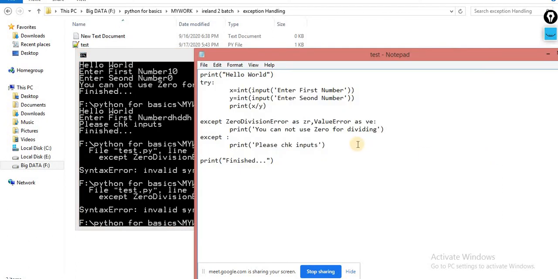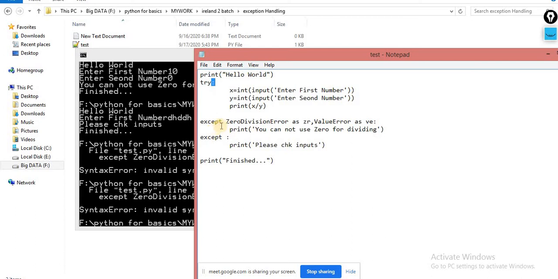This is the valid syntax within a single line. Try colon. You are not supposed to use a semicolon, no need for a semicolon. This is the perfect way.